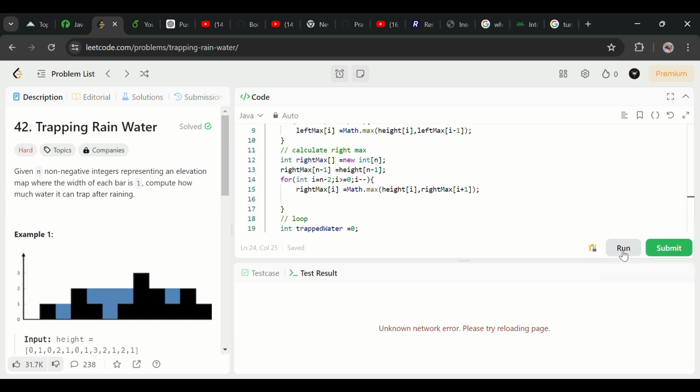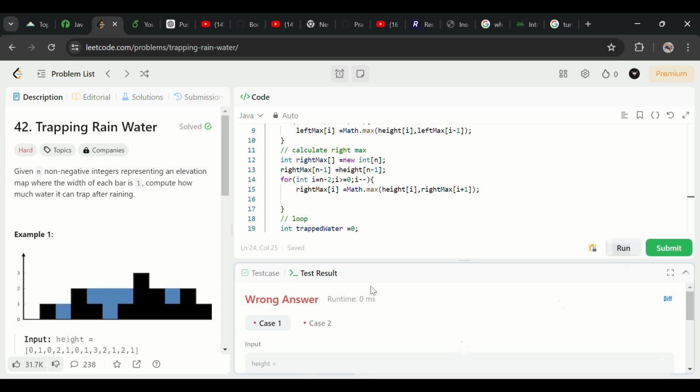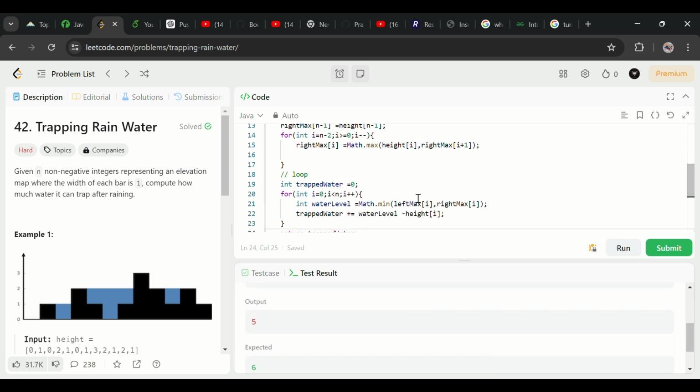Let's check. Is there any error? Okay, I'm getting an error. Why am I getting an error? Lines 5 and 6.